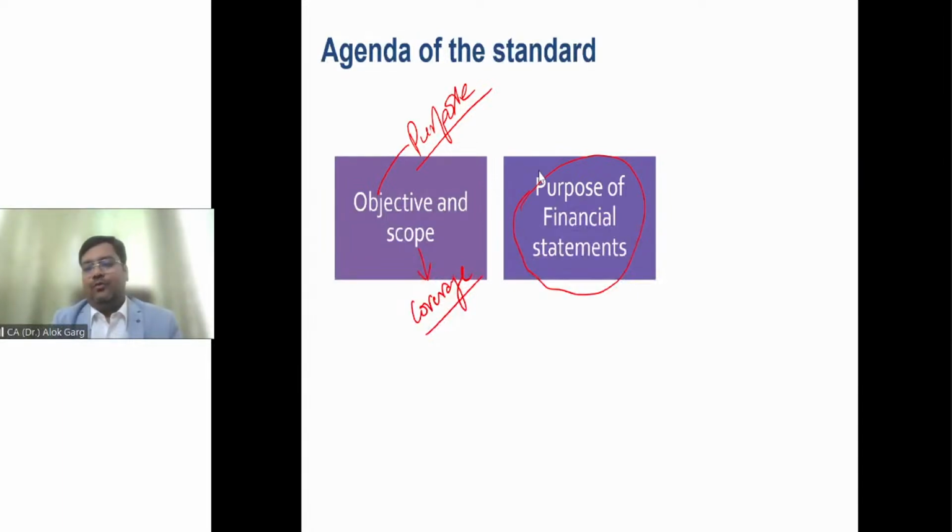Now I'll give you a clue. For example, your boss or principal has asked you to prepare a balance sheet, I mean a financial statement, for 31st March 2023. When does the financial statement need to be prepared, on 31st March 2023 or after?